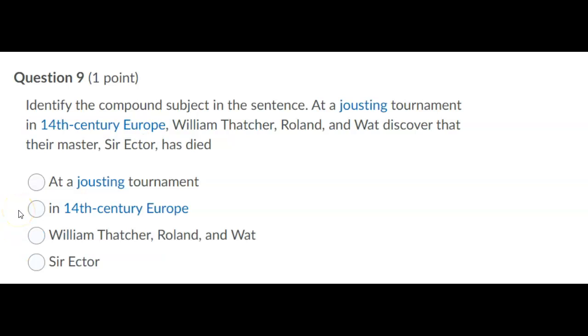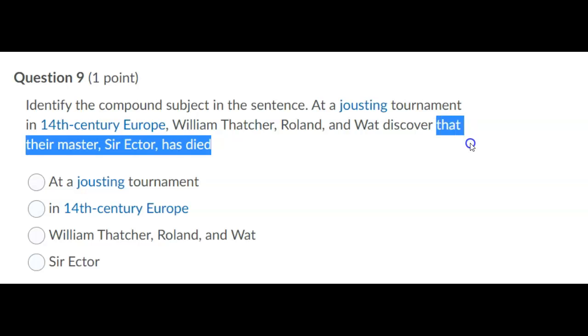This is where it gets a little tricky, though, because we got a lot of nouns, and any of them could be the subject, these 3 or this, or Ector. Well, what's really happening? Well, these 3 guys, William Thatcher, Rowland, and Watt, discover, all 3 of them, compound, they share this verb that they're discovering. What did they discover? They discovered Sir Ector has died. Now, one way to be clear that this noun, Sir Ector, is not the main subject is to realize that whenever you see the word that, you're probably going to have a dependent clause.